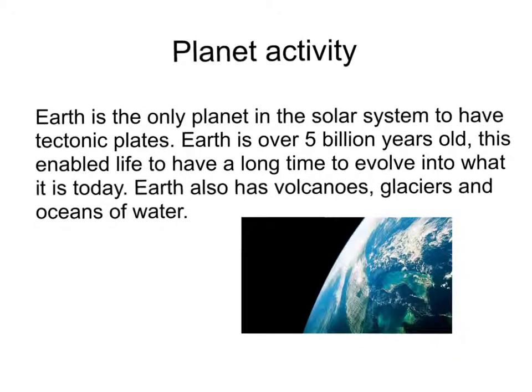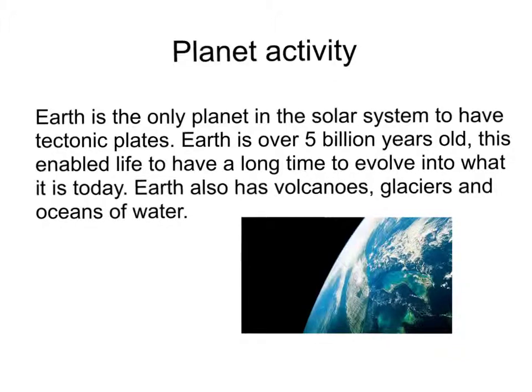Earth is the only planet in the solar system to have tectonic plates. This is what causes earthquakes. So earthquakes can only happen on Earth in the solar system. Earth is over 5 billion years old. This enabled life to have a long time to evolve into what it is today.